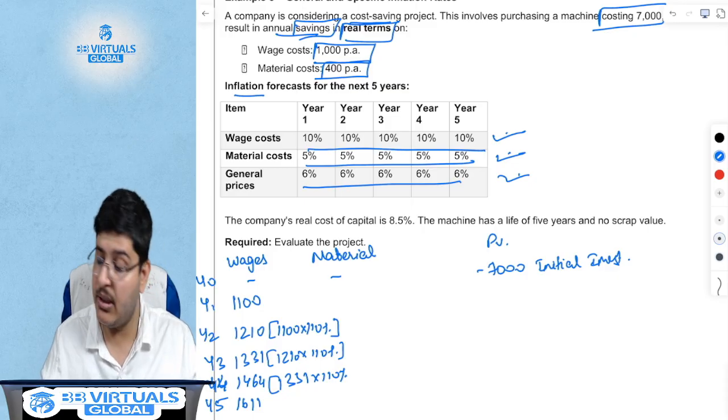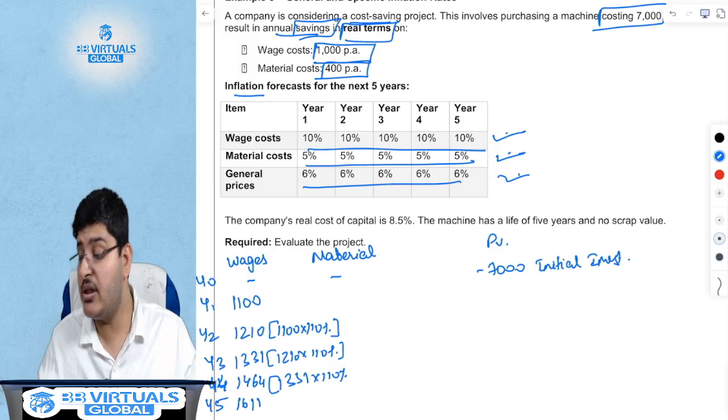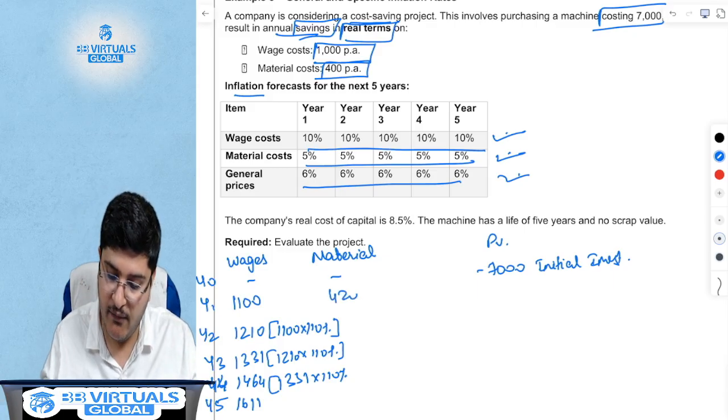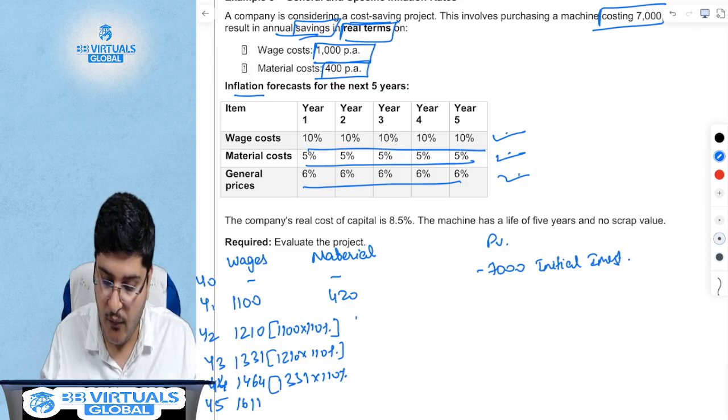What is it for material? Material today is 400. In a year's time, it would have been 400 into 1.05, so it would have been 420. Again into 1.05 would have been 441.